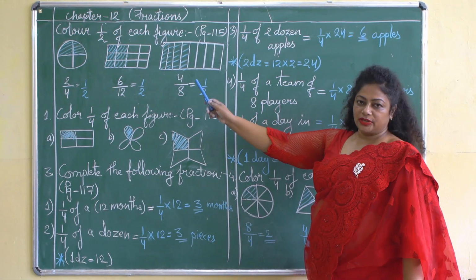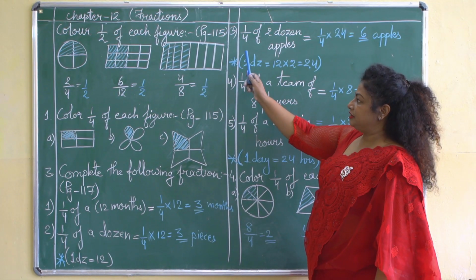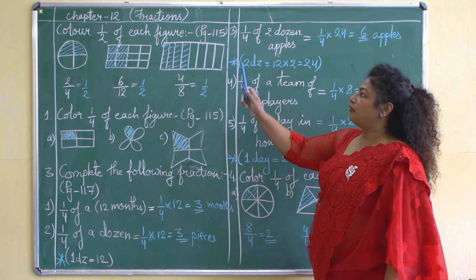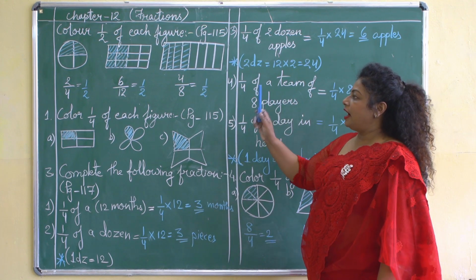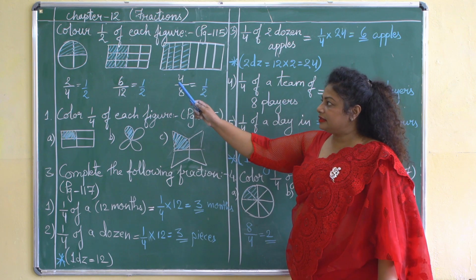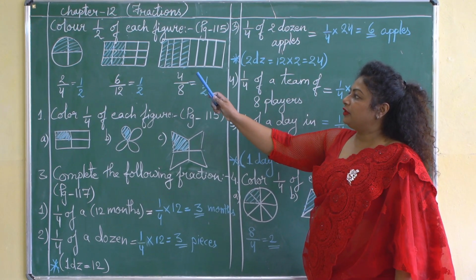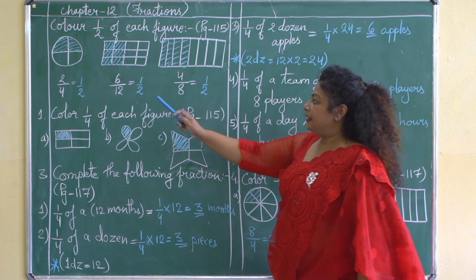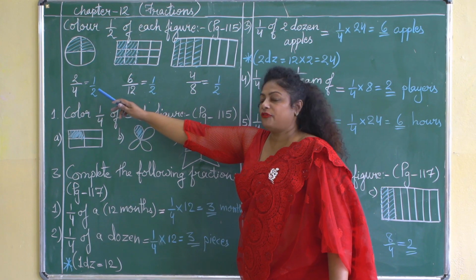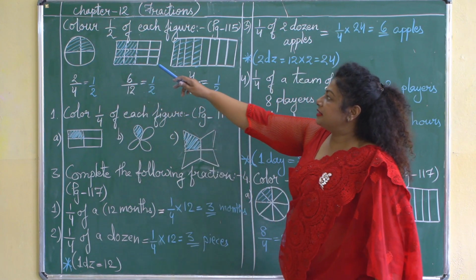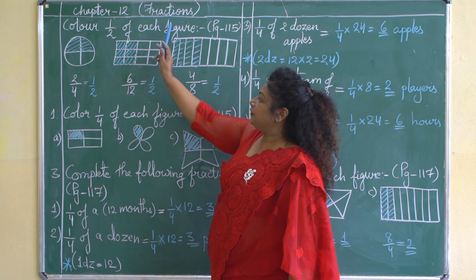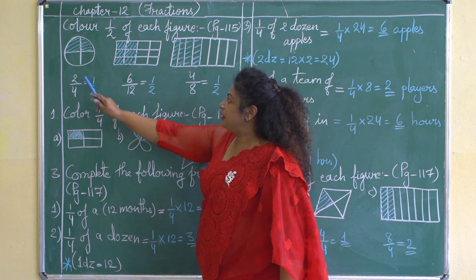Let us come to the next question given on page number 115. Here also some figures are given to you and you have to color half of each figure. Let us find how to find the half of each figure. You can see in the first figure, a circle is given and it is divided into 4 equal parts. Let us write 4 below the margin over here in the form of a fraction. And how many parts do we have to color? That means 2. Half of each figure we have to color. So this 2 we have to write over here.